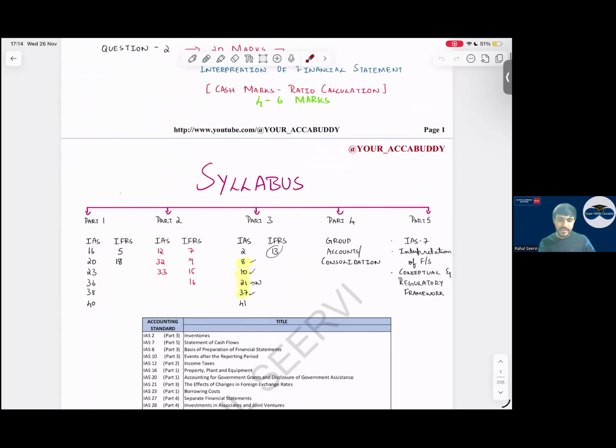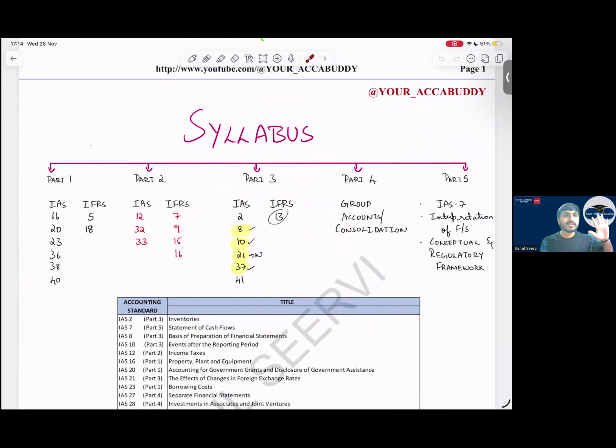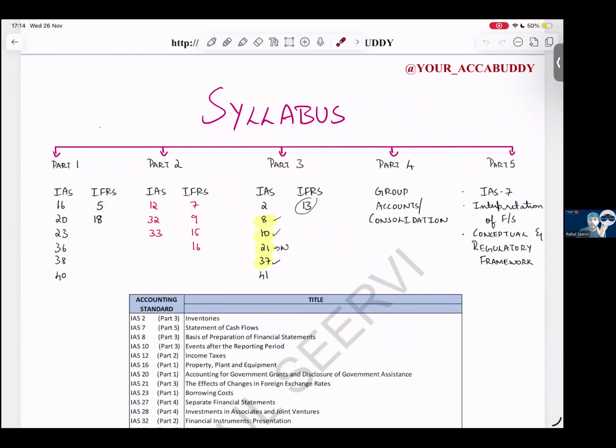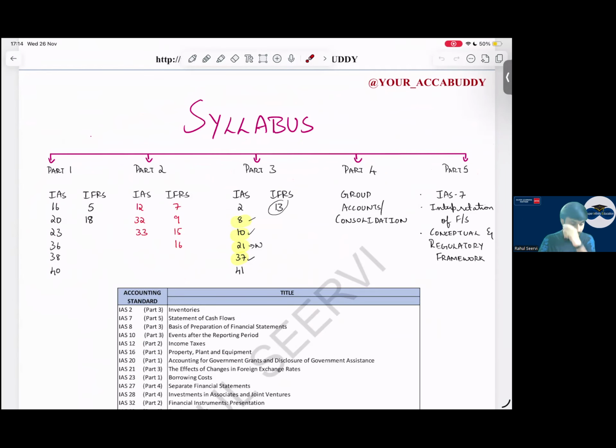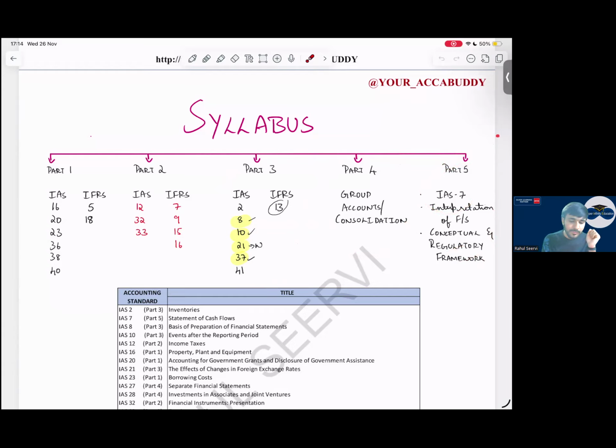Before starting, as we still have 3 minutes, I want to give a brief idea. I have divided the syllabus in 5 parts, my regular batch students know this. Part 1 is your non-current asset part. Part 2 is your 5 big standards: revenue, leases, financial instrument, taxation, and EPS. Then part 3, small standards. Part 4, consolidation. Part 5, interpretation, regulatory framework, and IAS 7, cash flow.